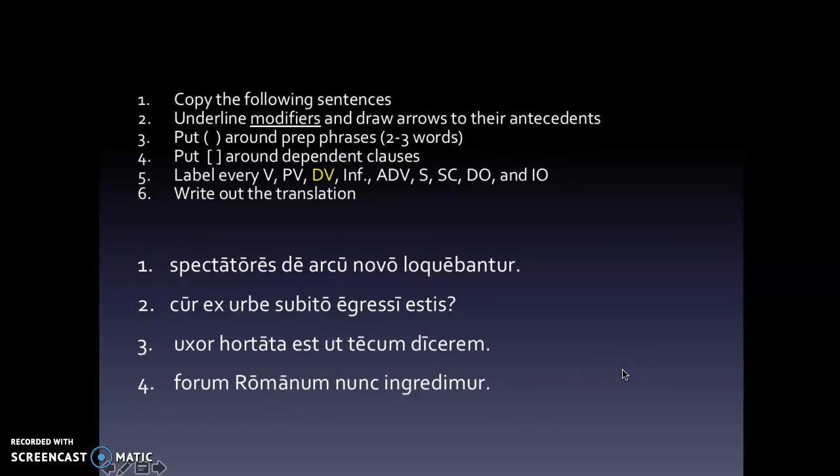All right, let's go ahead and do four practice sentences. Copy these sentences, underline any modifiers, draw arrows to their antecedents, put parentheses around prep phrases, put brackets around any dependent clauses, and label all the remaining words. I highly recommend that you put a DV over your deponent verbs just so they'll stand out a little bit more when you're going to translate them, and write out a translation.